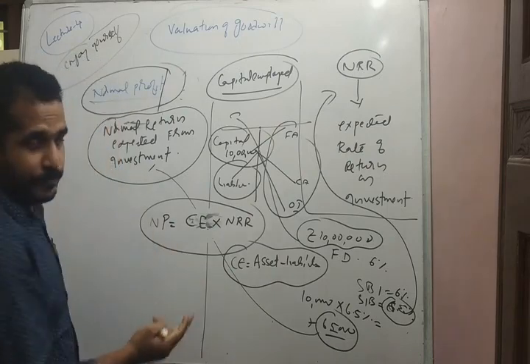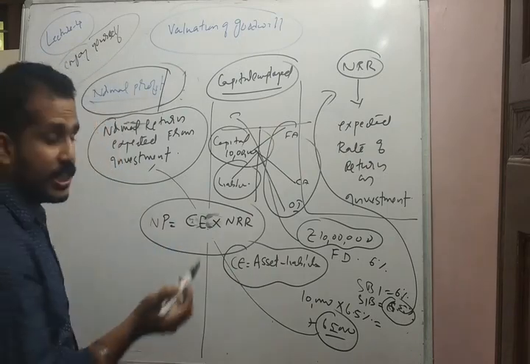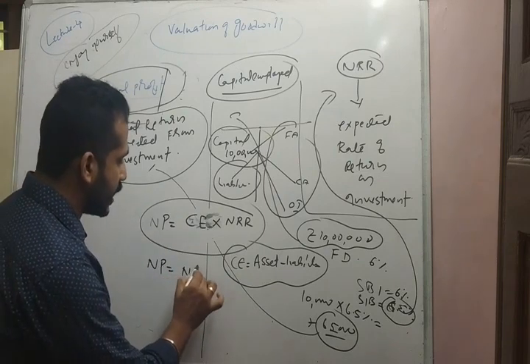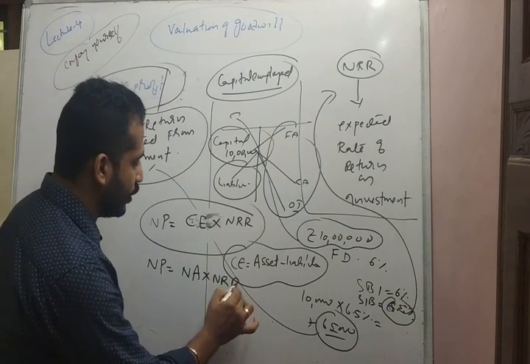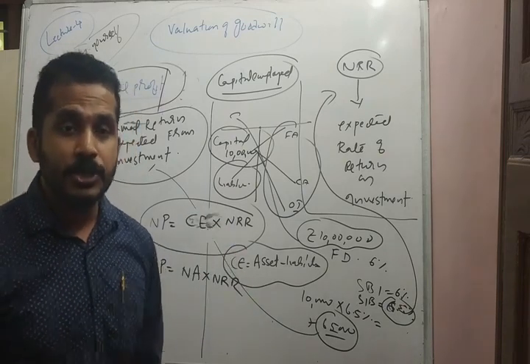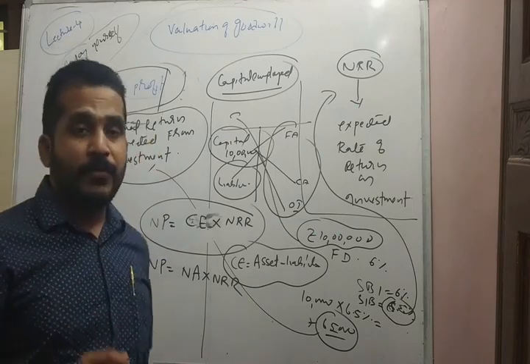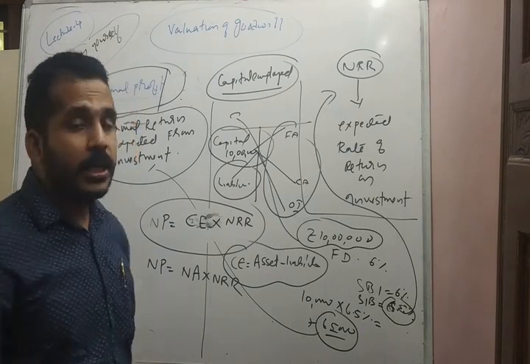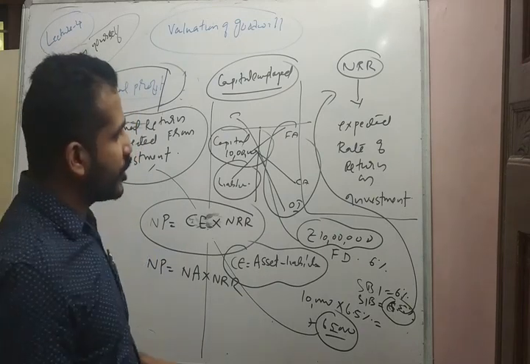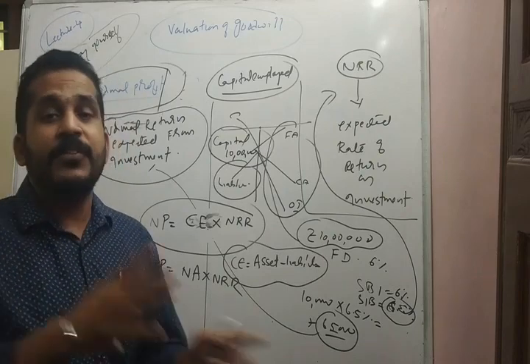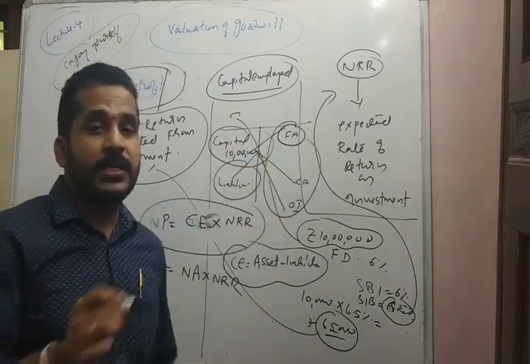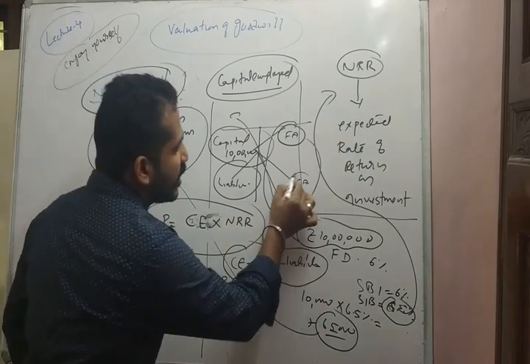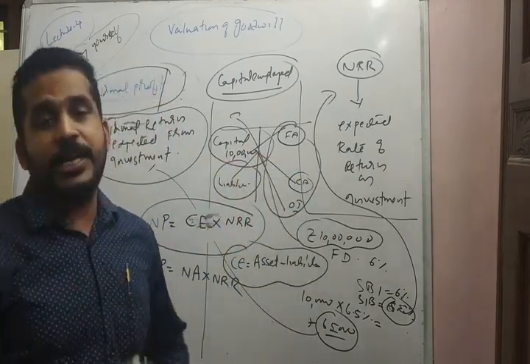So changing this formula into business language, we get normal profit is equal to net assets into normal rate of return. That will be the normal profit in business language. And adding to that, there are investments whose purpose can be different. Investment in fixed assets is for the operation and existence of the business. Investment in current assets is for the day-to-day working.